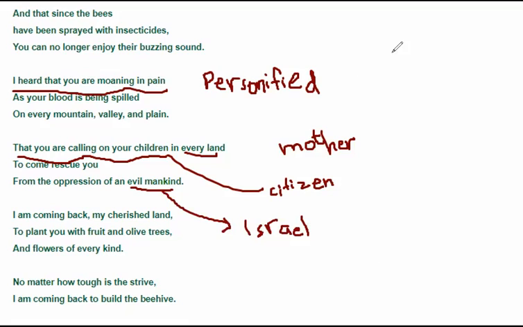Okay? We understand personification. We're done with imagery. We're done with alliteration. Okay? This poem does not have any metaphors.